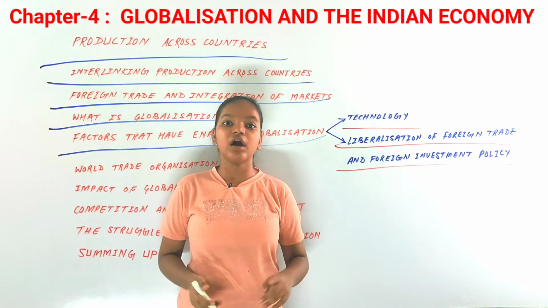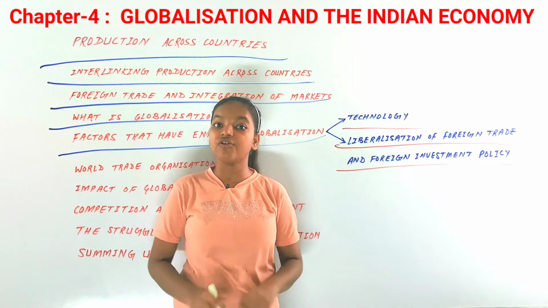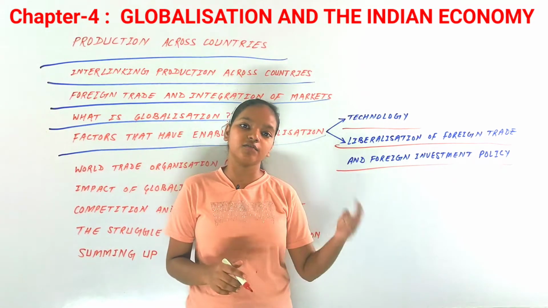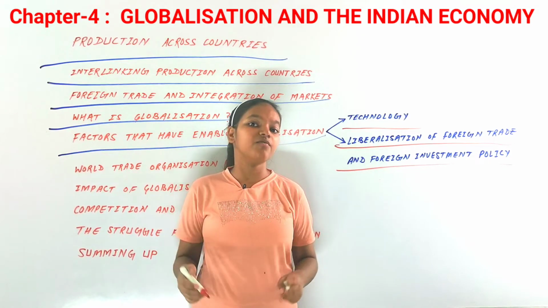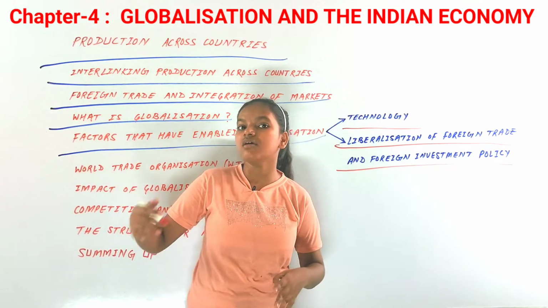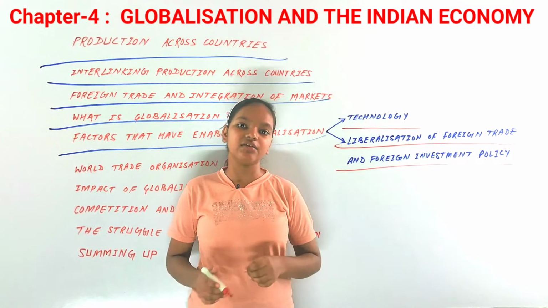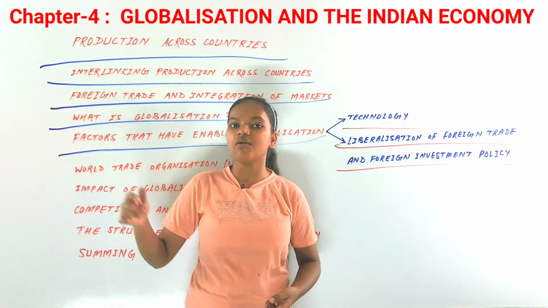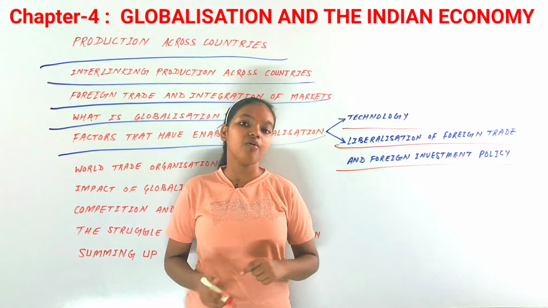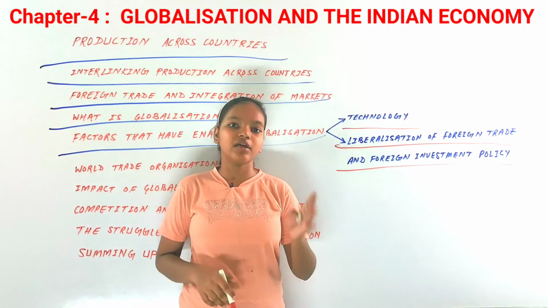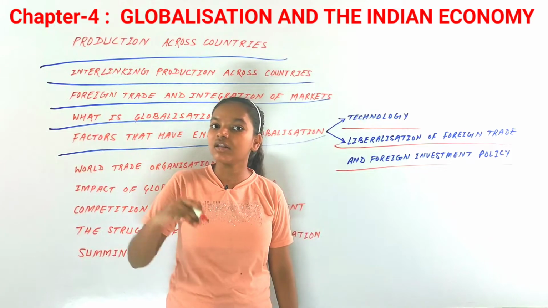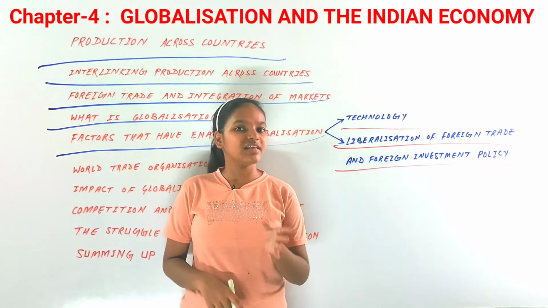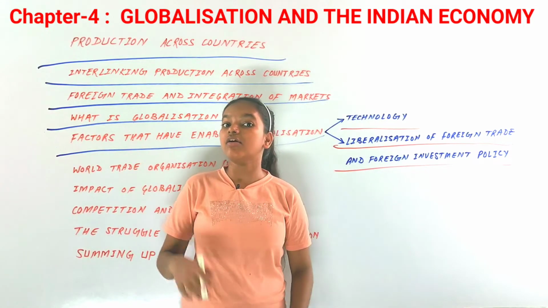There was no foreign trade or foreign investment in our country. Only the essential items were imported that were needed, otherwise our country would fall, like petroleum and very essential machines and fertilizers, those kind of things that were essentially needed in our country. And after that, around 1990 and 1991, the government thought that there could be very good competition if those foreign agencies, foreign trade and foreign investment came to our country.